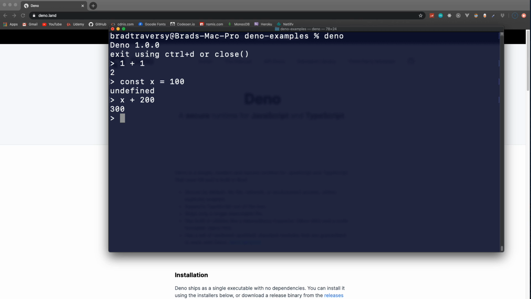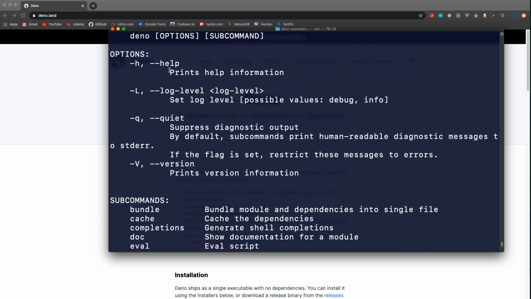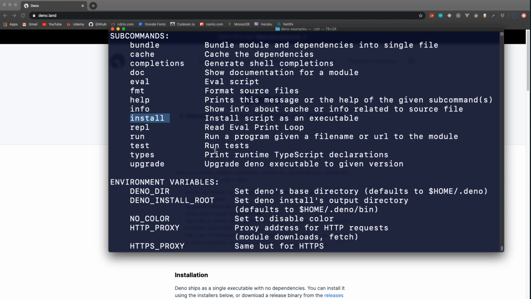But we're going to get out of this with Control C, and then I'm going to type in here deno --help, which will show us any options and subcommands. So help, log level, you can display the version. Down here we have some subcommands. So repl is what we just actually saw. deno run is how we can run scripts, whether it's a local file or a URL, which I'm going to show you in a second. You can also install scripts as an executable. I'll show you that as well. We can upgrade Deno. We can run tests. We can check the documentation for a module. We can bundle modules and dependencies into a single file. We can cache dependencies. So a bunch of options here.